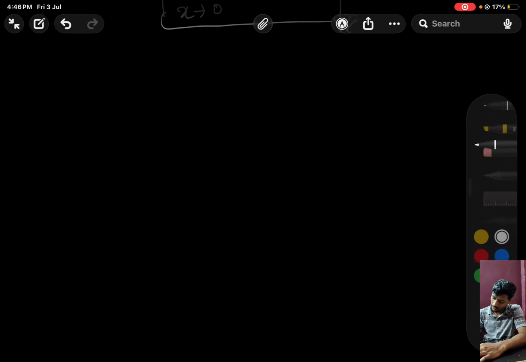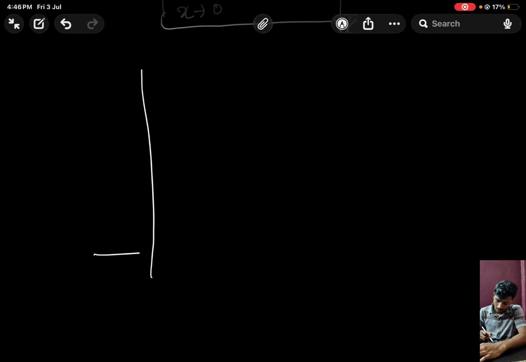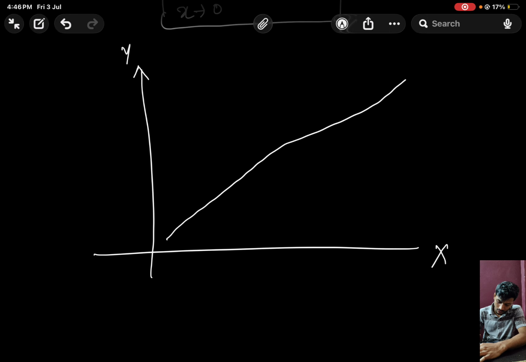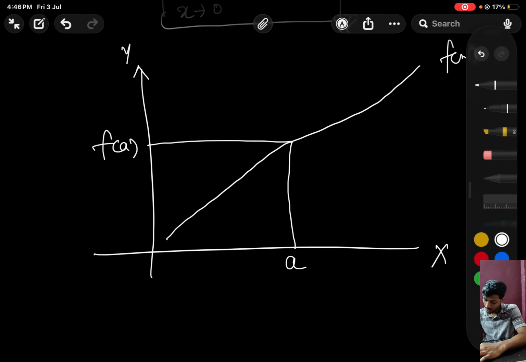So suppose, let's say, this is our y-axis and this is our x-axis. Okay, and this is some function f of x. Now suppose this is a point a. Okay, and for this point a, there is some value f of a. Fine.